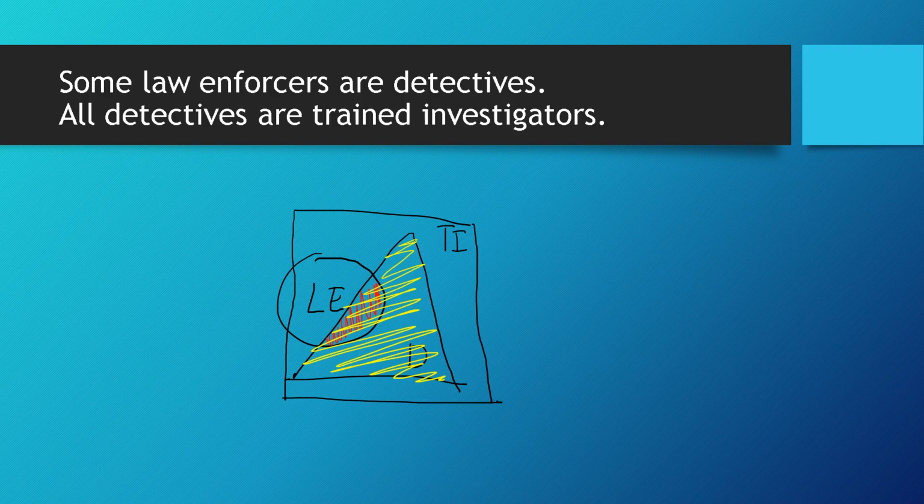So first, what conclusion can we draw? We can say that some law enforcers, which are the ones in the circle, are trained investigators. What else? That some trained investigators, the ones in the square, are detectives.